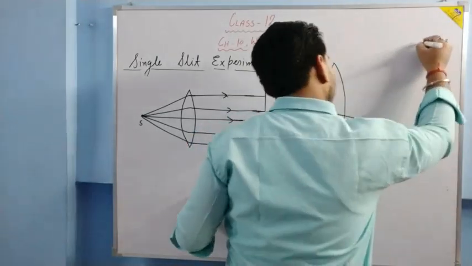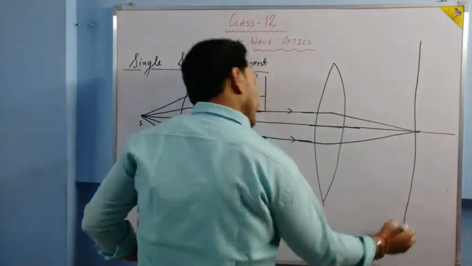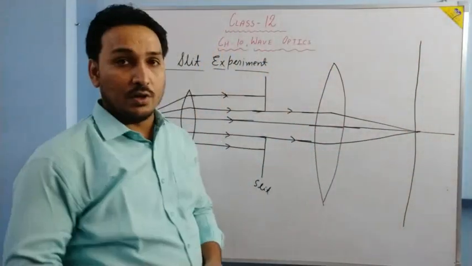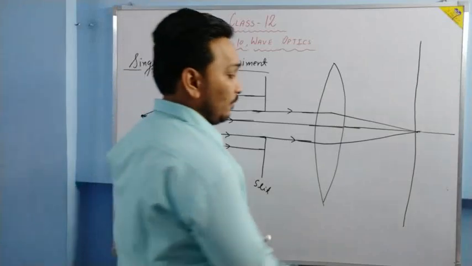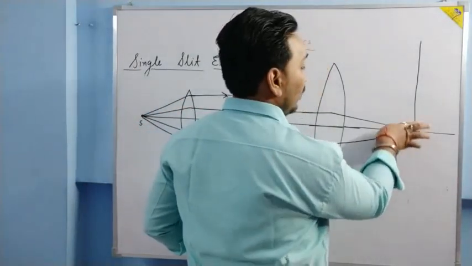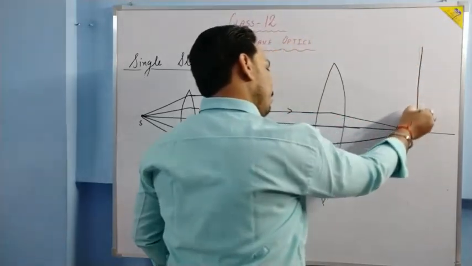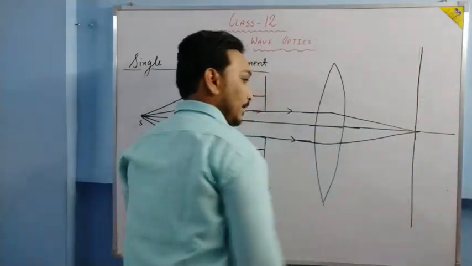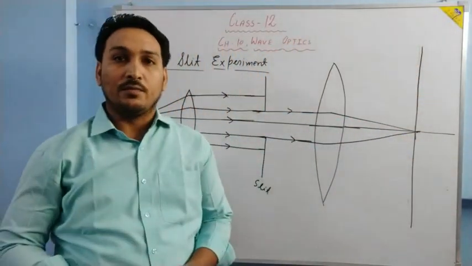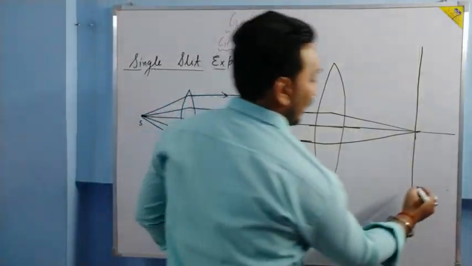And at the focus, what we do? We put a screen. Okay? Is it clear? Let me make it straight. So this is our screen.